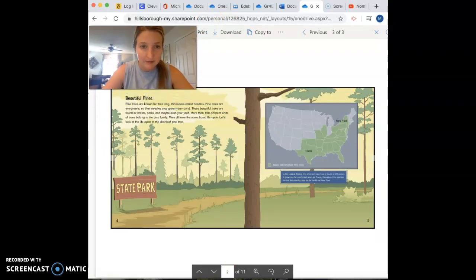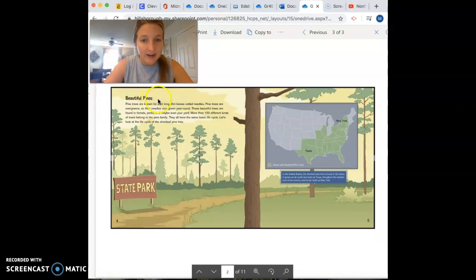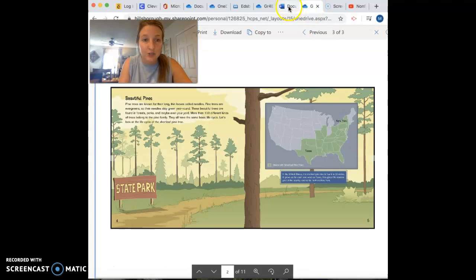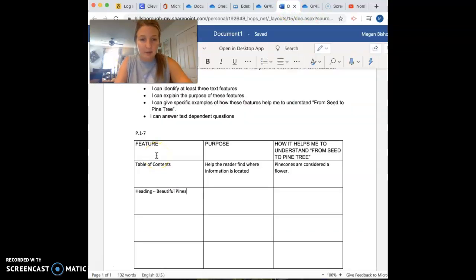All right, I'm going to move myself somewhere. Okay, so right here I see that we have a subtitle, or we could call this a heading. So the heading is called Beautiful Pines. So I'm going to go ahead and write heading. I'm going to put with a dash, or you can put it in parentheses, the heading. Remember, we learned about dashes and parentheses in writing. I'm going to add extra information. That's what I'm doing here. Beautiful Pines.